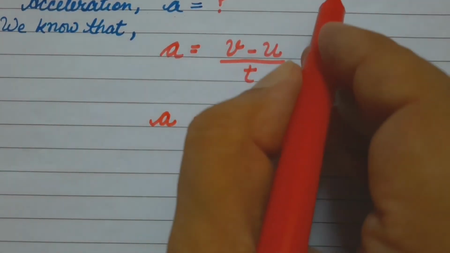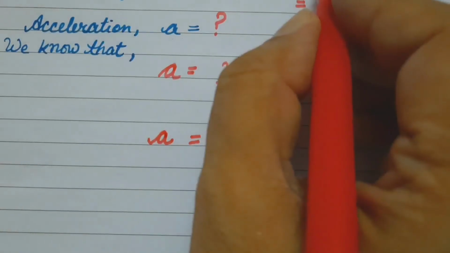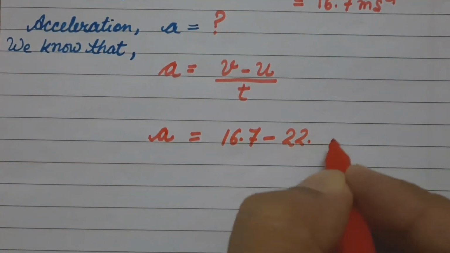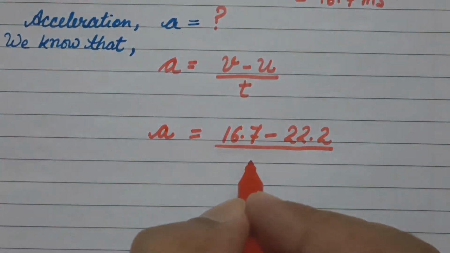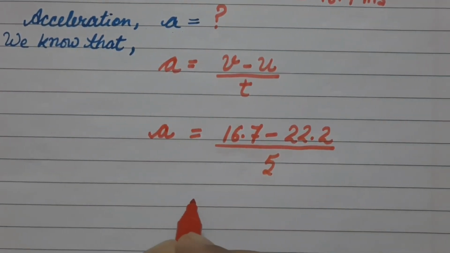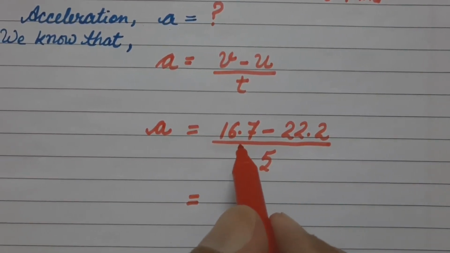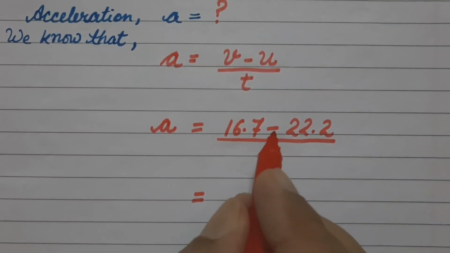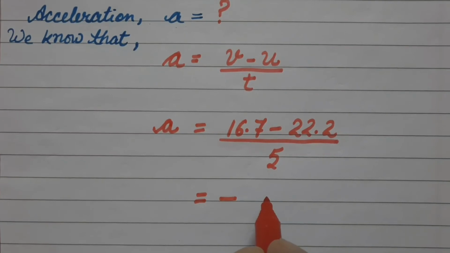Final velocity 16.7 minus initial velocity 22.2, divided by time 5 seconds. Now when we subtract this value, the answer is negative, because the bigger term is negative.